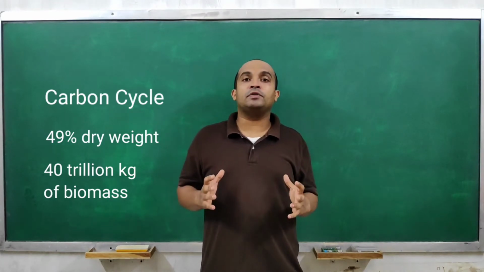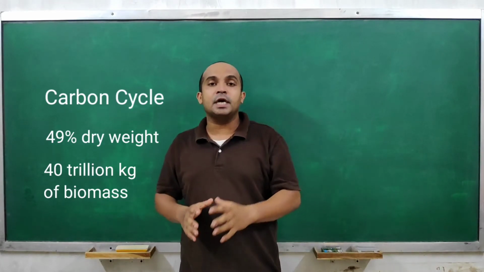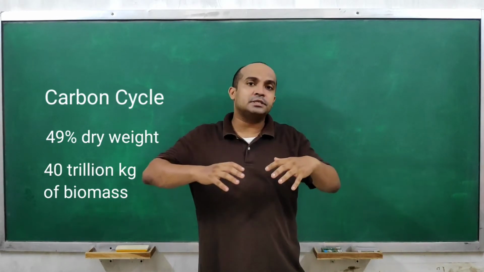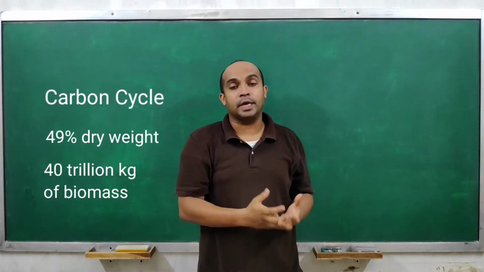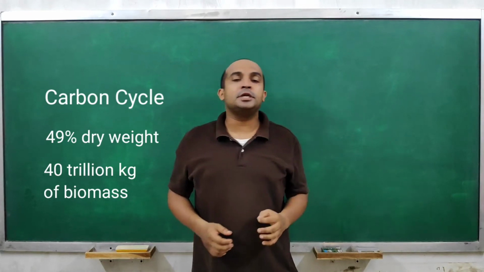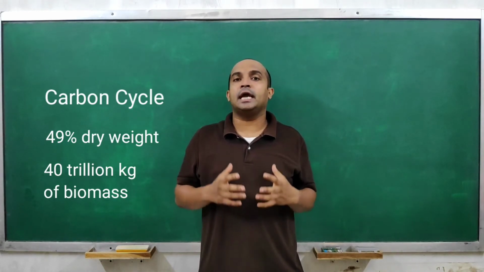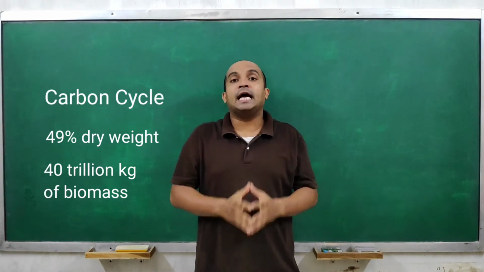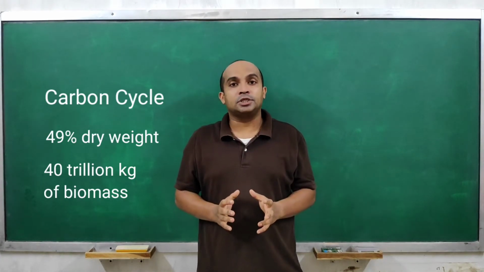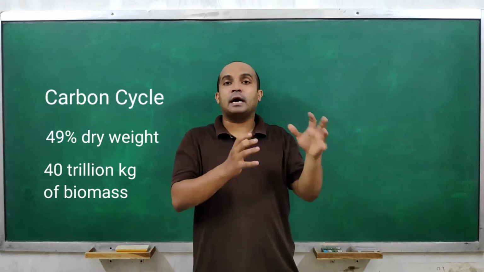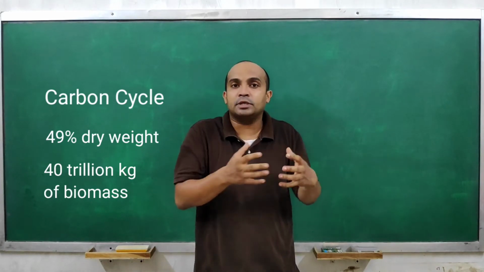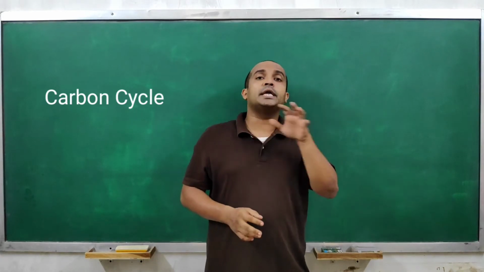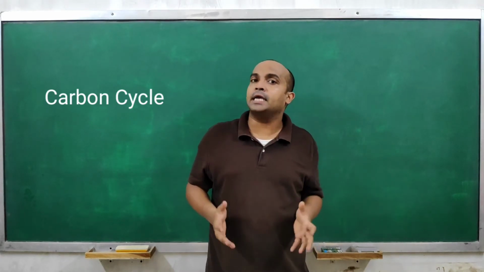So this much amount of carbon is there in the biosphere. Now let's talk about how carbon is distributed in the abiotic component. 71% of all carbon present in the environment is there in the ocean, as dissolved carbon. Understood? So it is dissolved in the form of carbon dioxide in the ocean, because carbon dioxide is fairly soluble in water, and in water it converts into carbonate or bicarbonate ions.